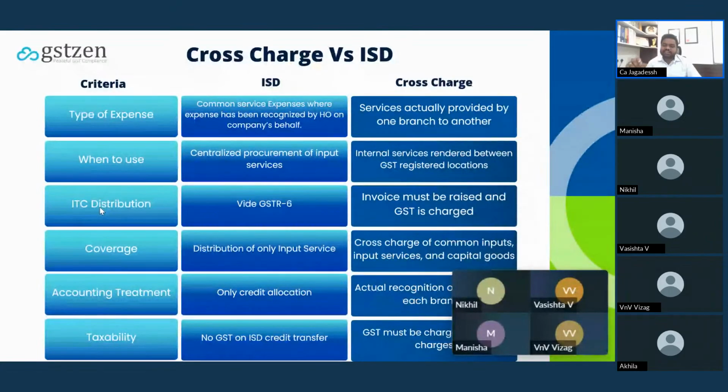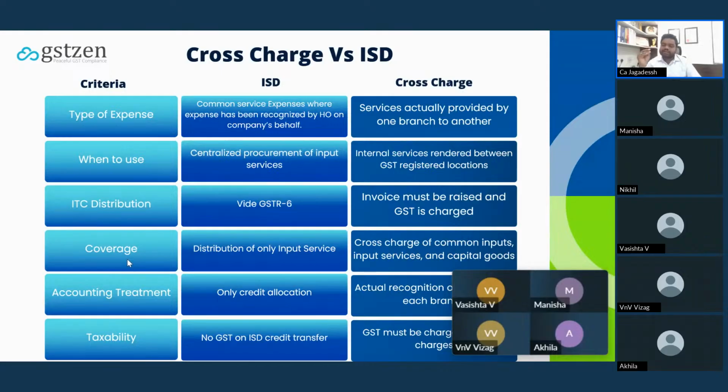You can transfer the ITC by way of raising an invoice. That's it. So if you want to transfer the ITC from Karnataka to Telangana, you have to raise an invoice to the Telangana unit. The coverage: in case of ISD, only the input services will be covered, whereas in cross-charge, you can distribute the ITC on input services and capital goods.